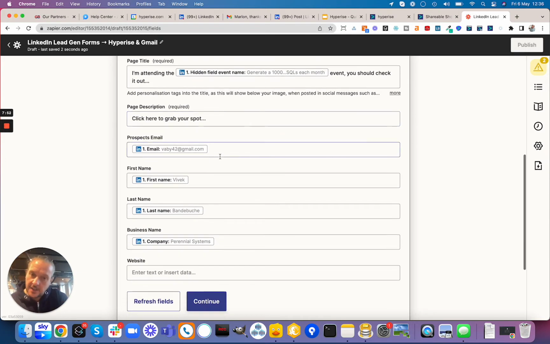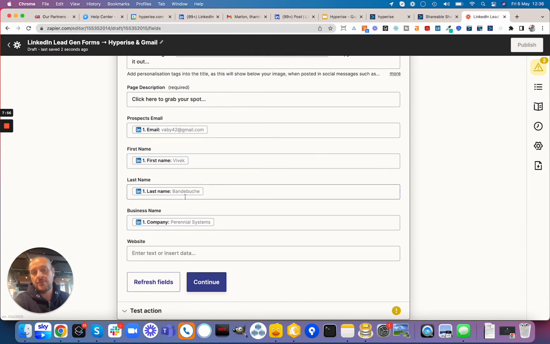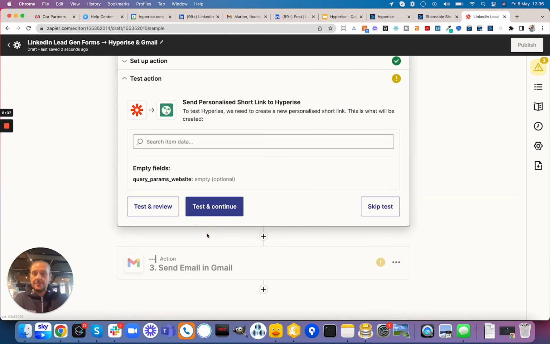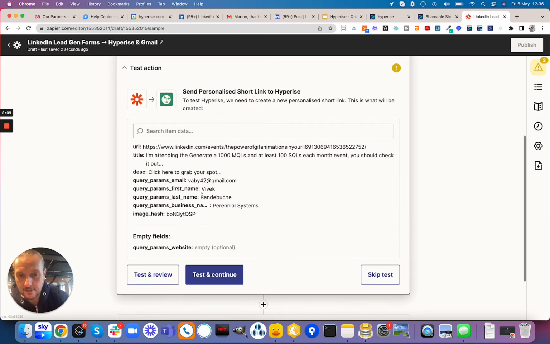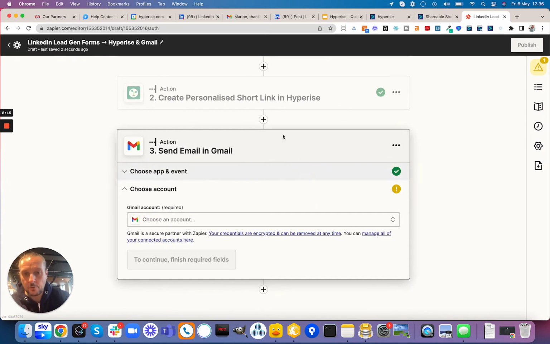And this is the data that we're pulling from LinkedIn, from the registration, and passing it through into the personalized short link, which will personalize the image that they're going to see. So in this case, their email, first name, last name, and company name. So we click continue, and you see we've got the example short link created. So let's now go through to the final step, which will be sending the email with the LinkedIn data with the personalized short link now.